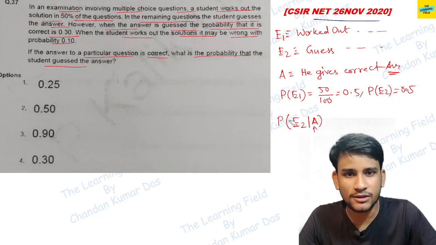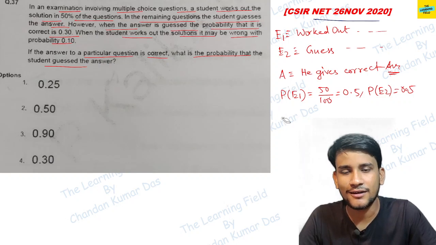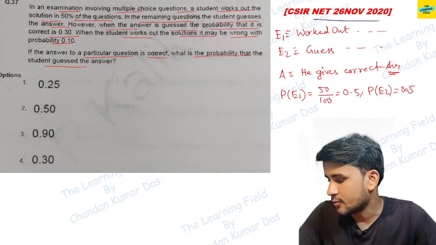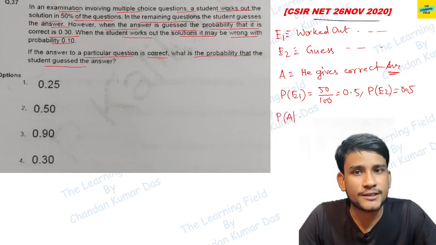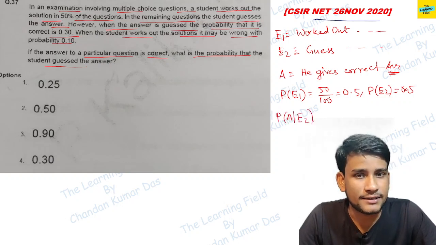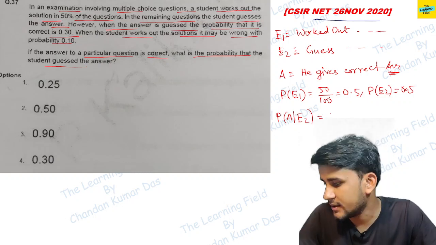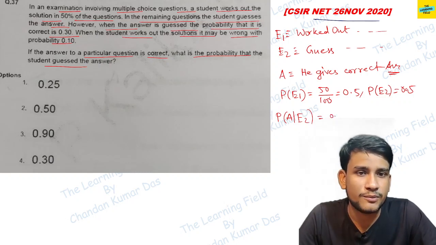Sorry, not E2 given A. So the probability that he gives the correct answer provided he guessed the answer is given as 30%, that is 0.3.